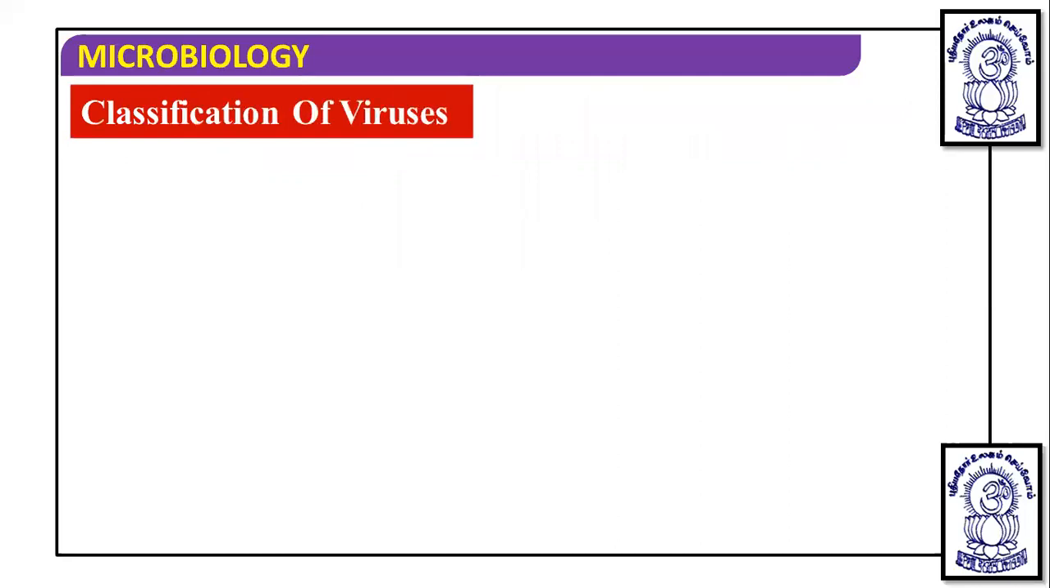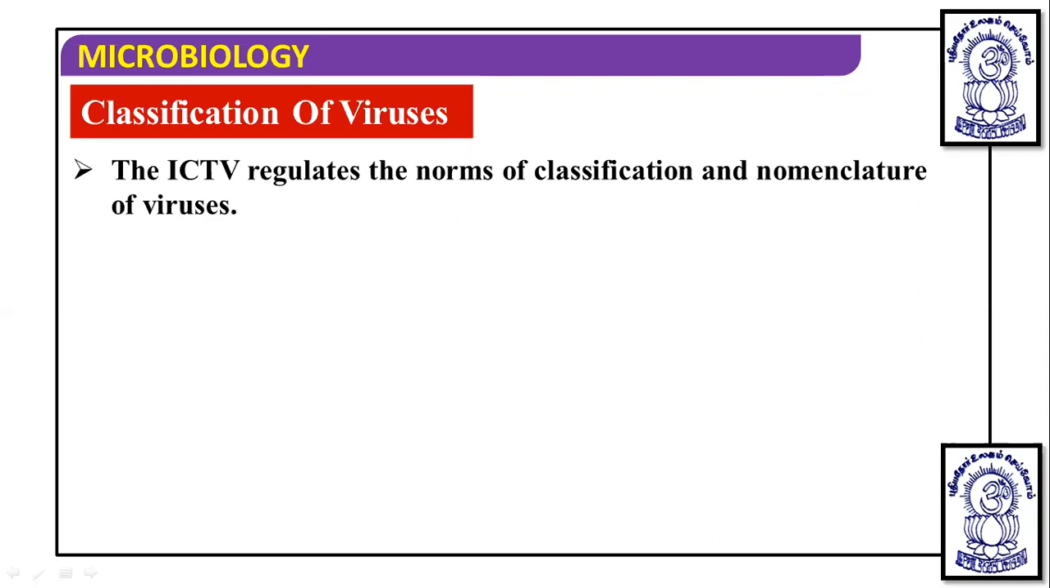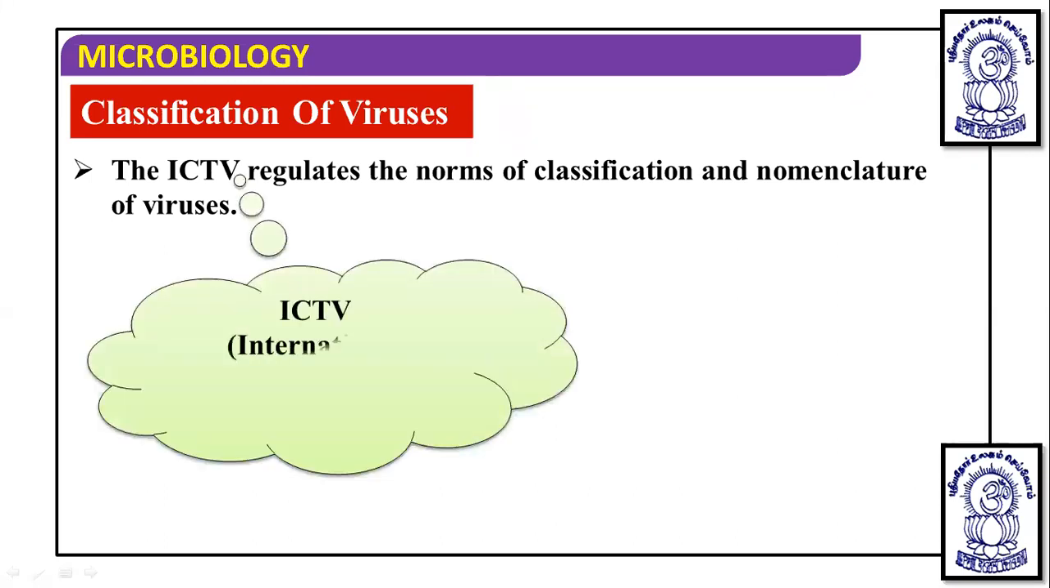Then we talk about the classification of viruses. When we talk about classification of viruses, one body is there whose name is the ICTV, the International Committee on Taxonomy of Viruses. The work of this ICTV is to regulate the norms of classification and nomenclature of viruses.